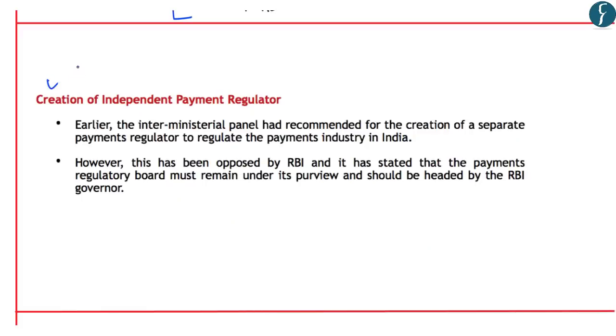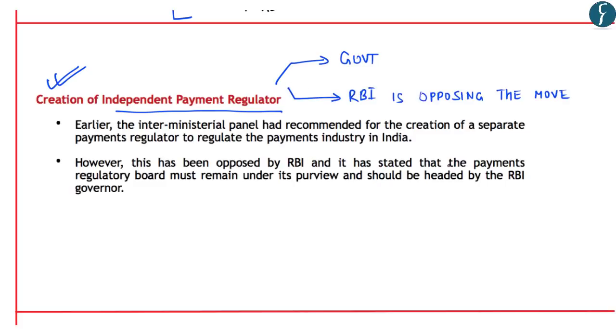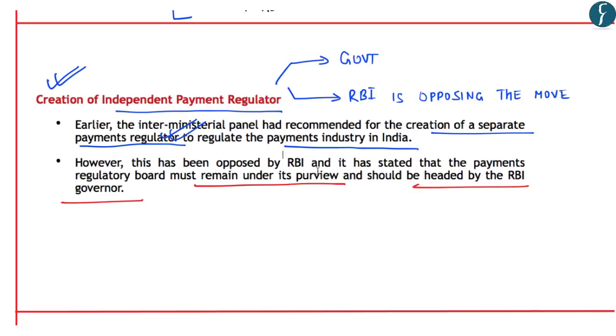Another issue is with respect to creation of an independent payment regulator. The government in this aspect wants to create an independent payment regulator, whereas RBI is opposing the move. The RBI said that the Payments Regulatory Board must remain under its purview and should be headed by the RBI governor, whereas the interministerial panel of the government had recommended the creation of a separate payment regulator to regulate the payments industry in India. So again, with respect to creation of an independent payment regulator, both the government and RBI are not seeing eye to eye.